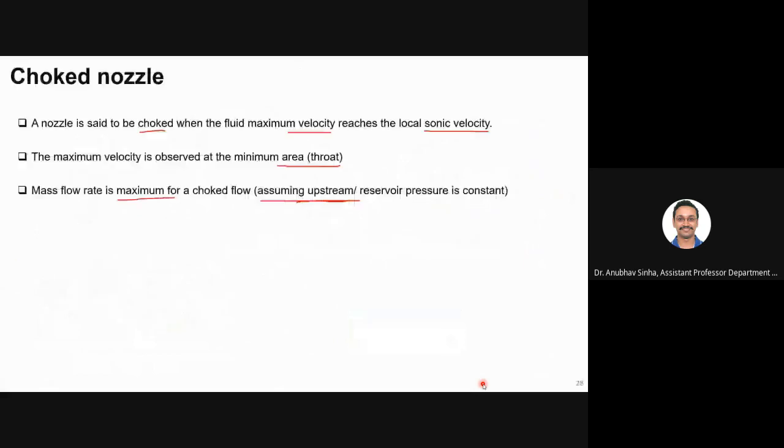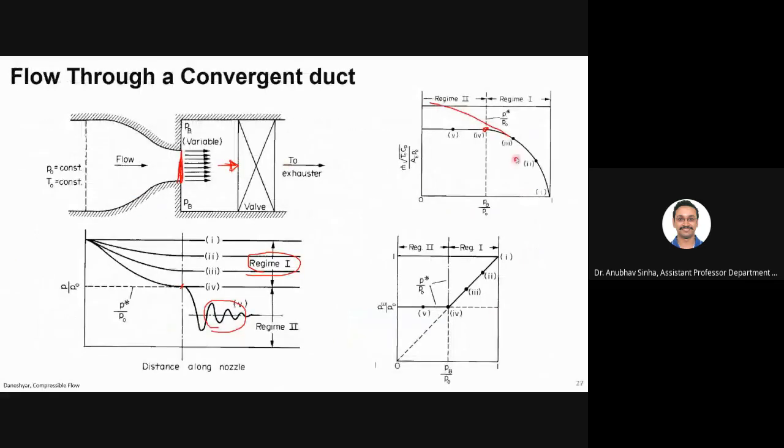What was our main observation here is that once your flow becomes sonic, mass flow rate becomes constant. Mass flow rate will not change. However small a PB you have, you can decrease PB to very small values, but mass flow rate will always be constant after your choke conditions.